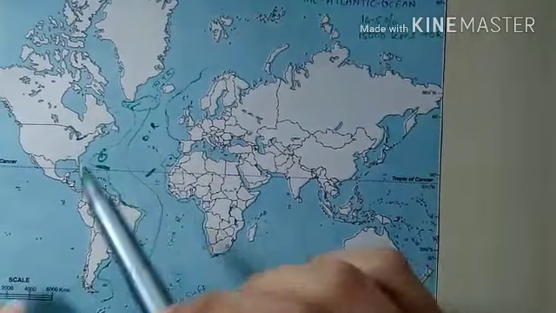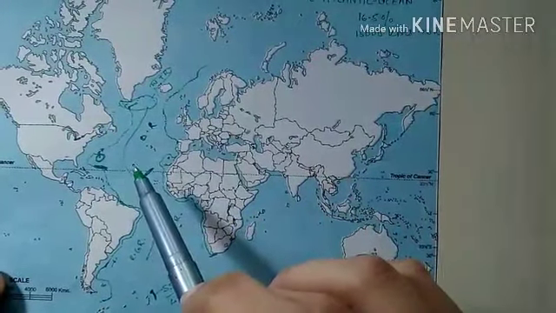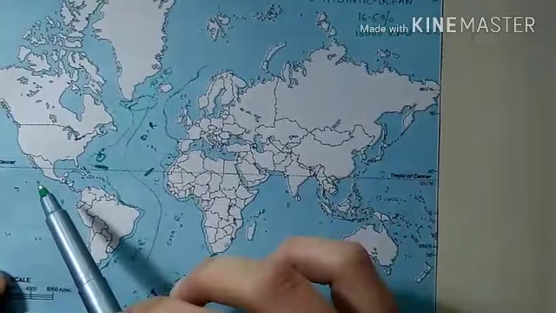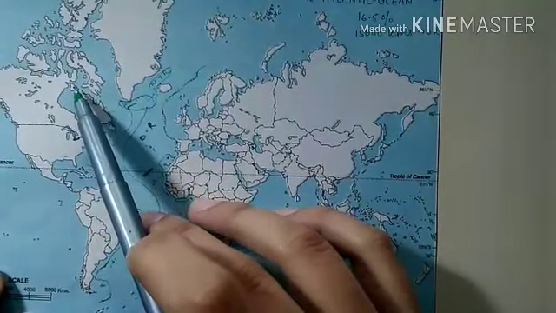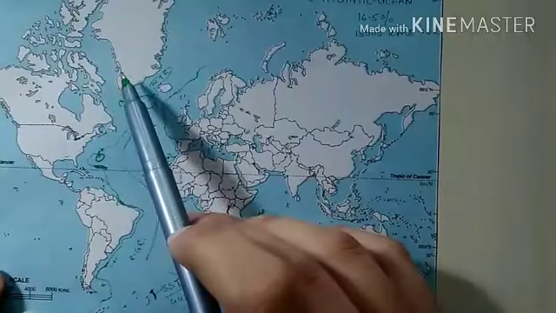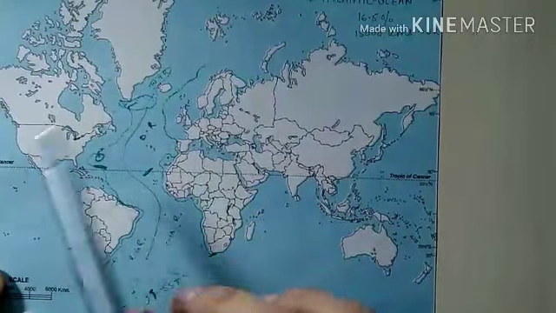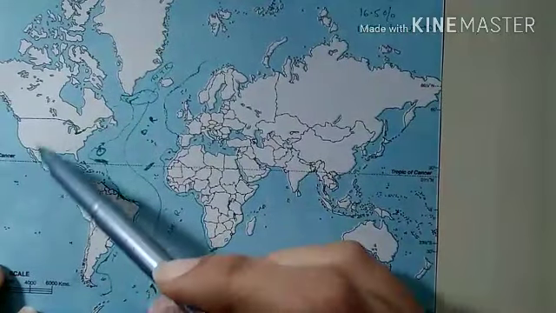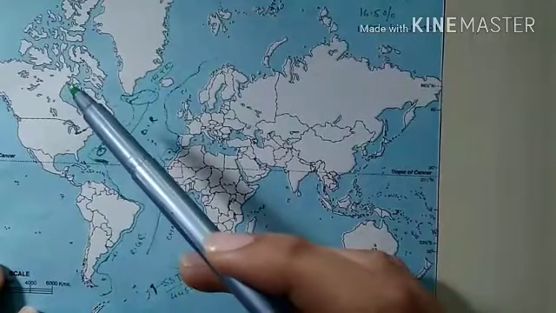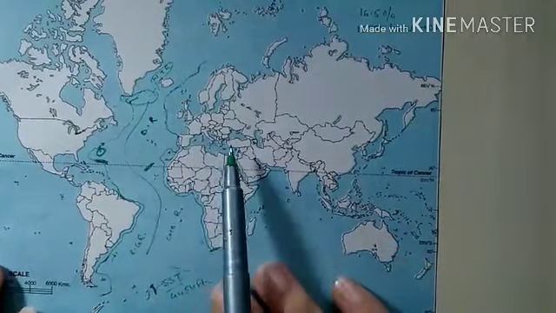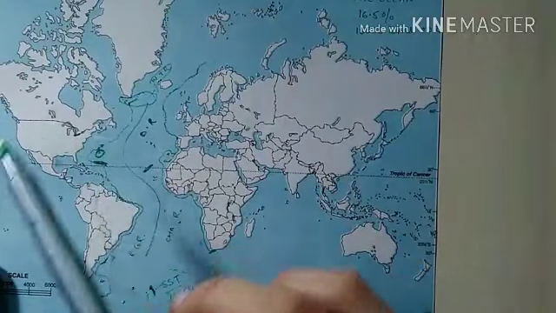Now these were some major marginal seas. Along with these, other marginal seas in the western margin of the Atlantic Ocean are Hudson Bay here, then Baffin Bay, then Davis Strait, and along these we have some islands like Baffin Island, etc. So this was all about the Atlantic Ocean.